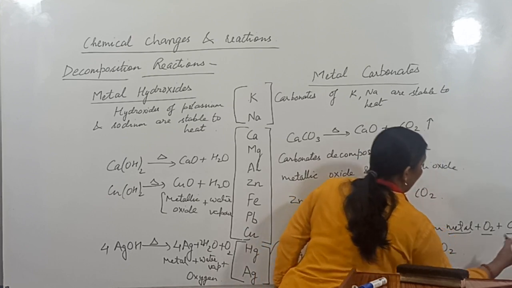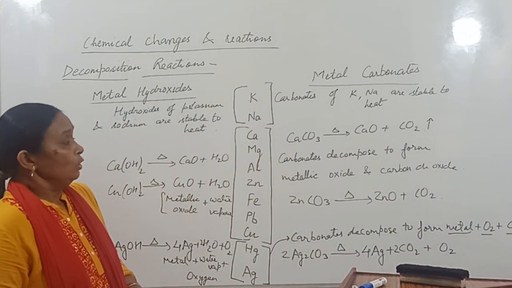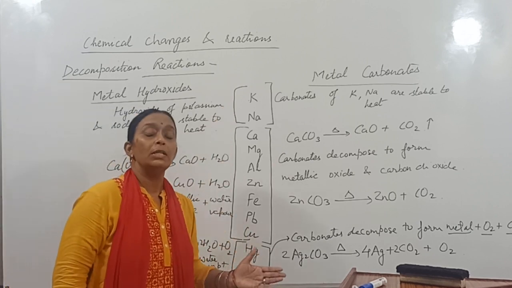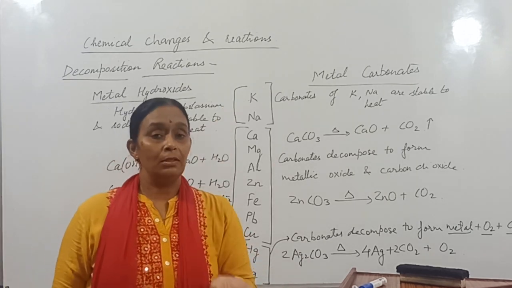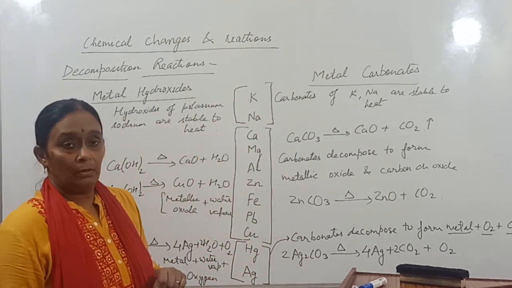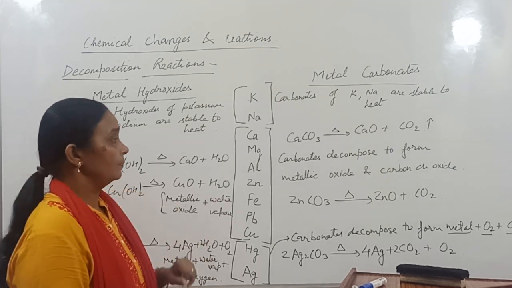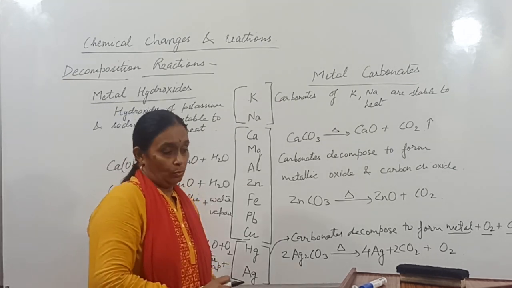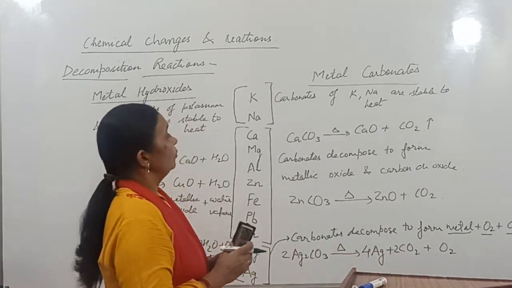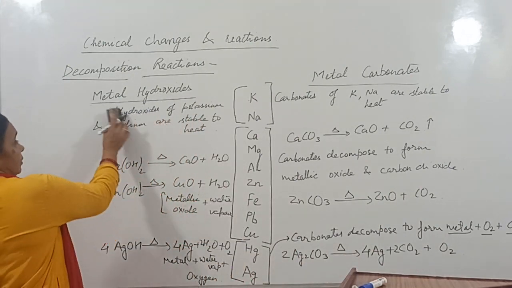Metal, oxygen and carbon dioxide are formed. So this is how you can learn the decomposition of these compounds.